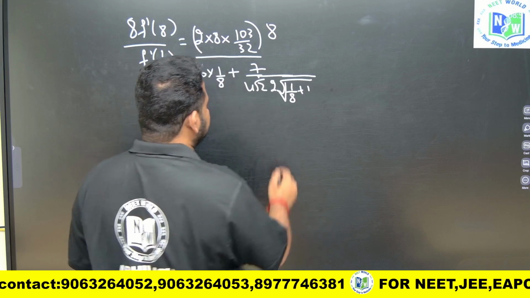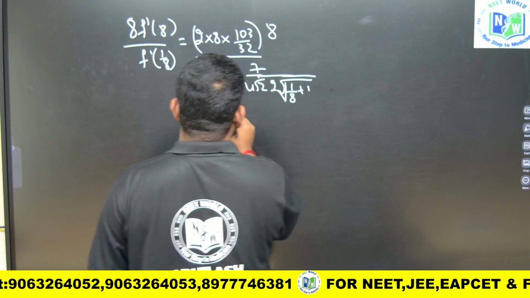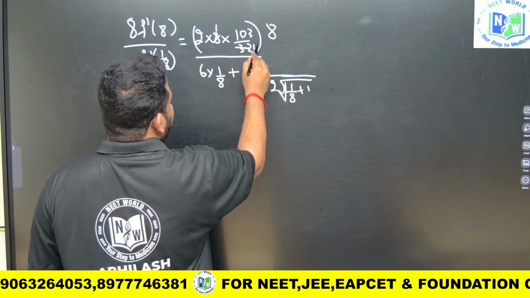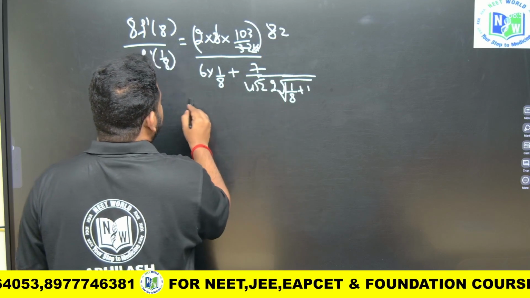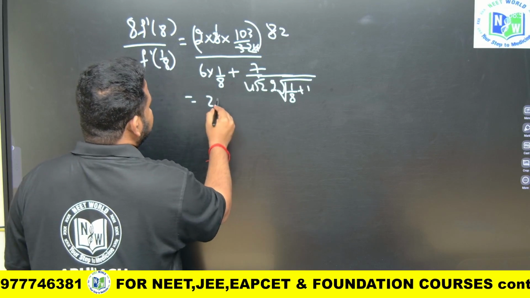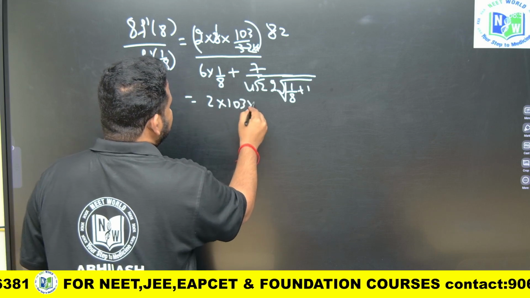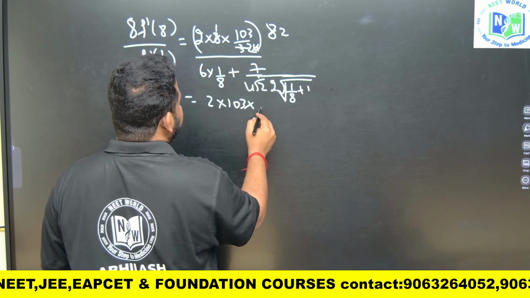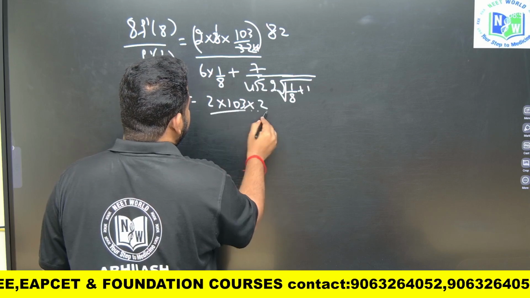So, what will we get here? By solving this, see here friends, this can be written as what? 8 1s are 8, 4 1s are 4, 2 1s are 2. So, this will become what, friends? The numerator will become 2 into 103 into 2, divided by 1.